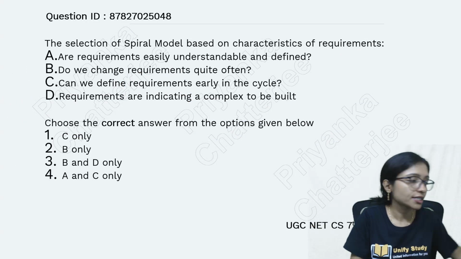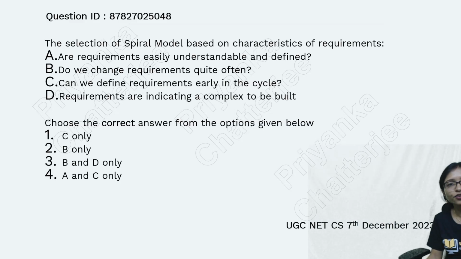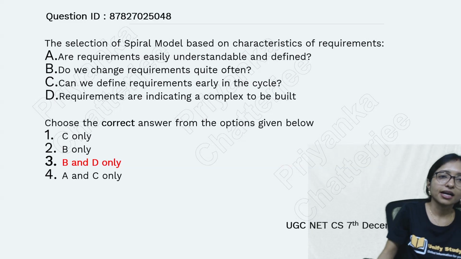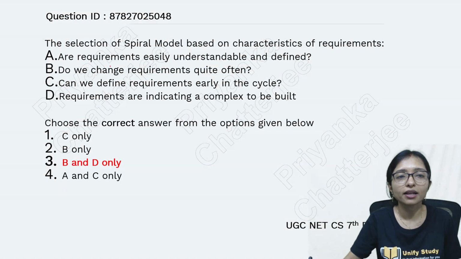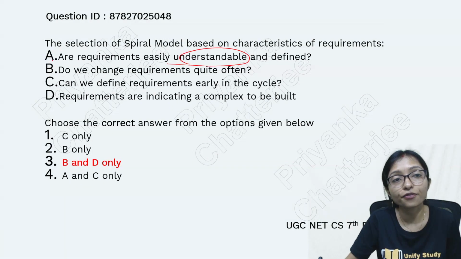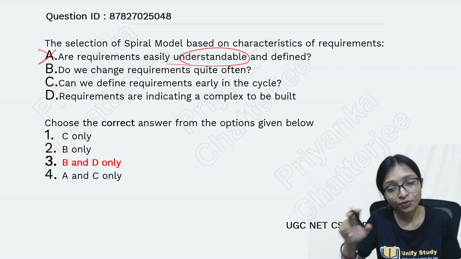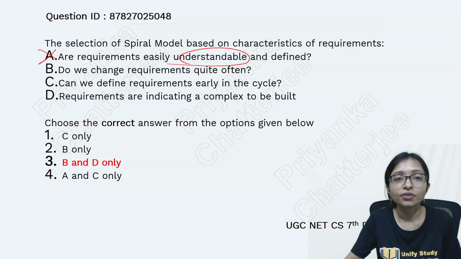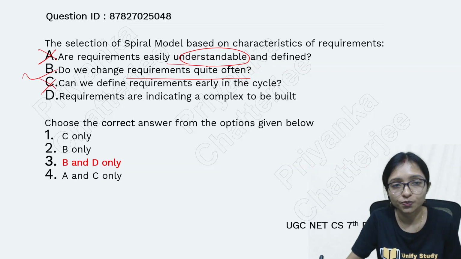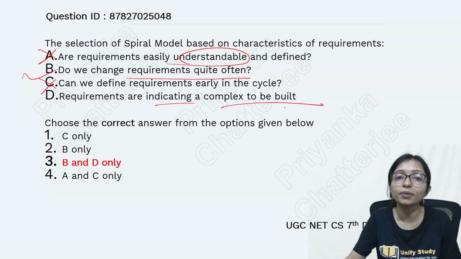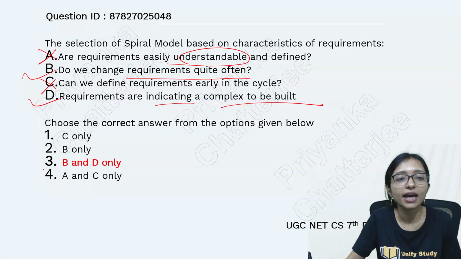Now the next question is the December 2023 question, again from the spiral model. You can see the question, read it and do the answer. Yes, very good. B and D is the correct answer, because when you are going with the spiral model, is the requirement easily understandable? Definitely no. The requirement is not clear, then only you are going with the spiral model, because it is the combination of prototype. I told you the requirement is not clear. Here the requirement can quite often change, and can it be defined in the early stage? No. The requirement indicates complexity, and that's why risk analysis is there. So B and D is the correct answer.